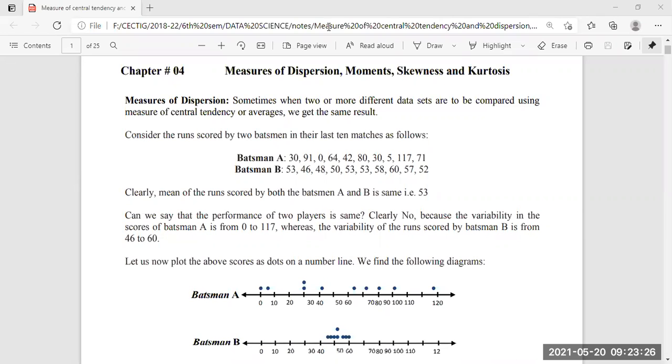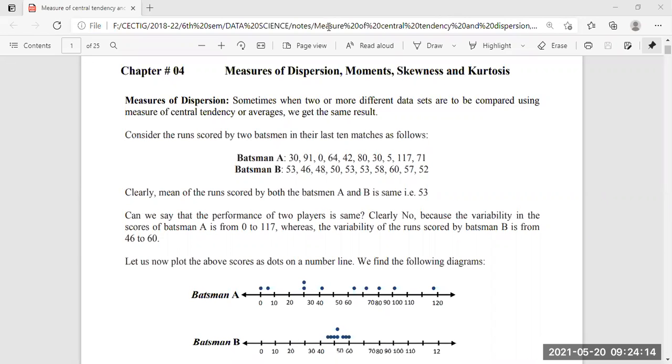While working on one, two, or more than two data sets, we compare those data and sometimes find that the average, the mean, or the central tendency of those data is the same or almost the same.